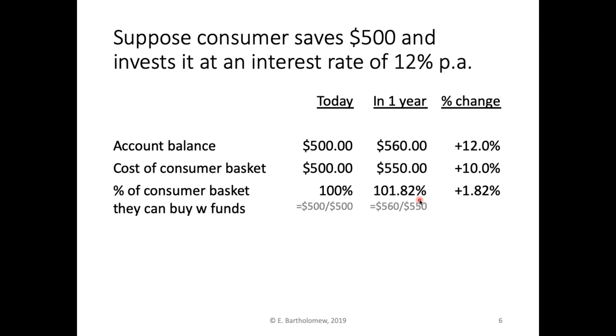Now, let's suppose the rate of interest were higher, 12% per annum. Well, in that case, they end up with 560 instead of 540. And so now, instead of being able to consume less, they can consume more, because since 560 is greater than 550, they actually can consume 101.82% of a basket, or 1.82% more.